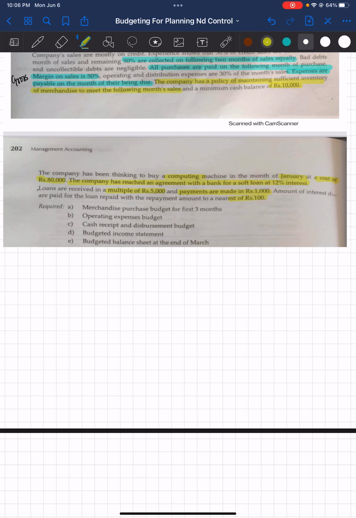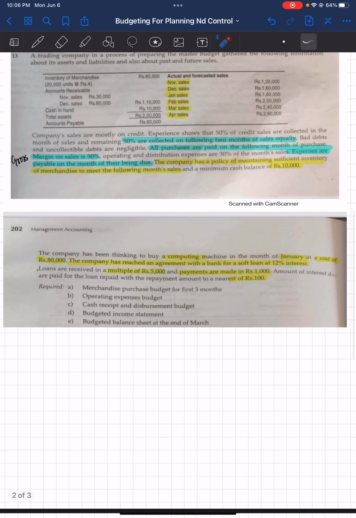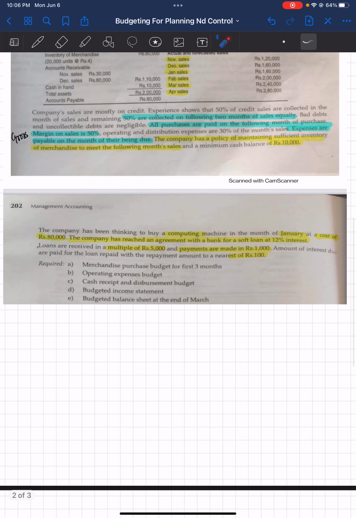Just for the sake of clarity, even if this is not mentioned, we make sure that we pay the interest on the amount of loan repaid, right? In addition, whenever you make the interest payment, it needs to be made to the nearest 100. That is, it should be a multiple of 100. So with this much information, we need to prepare the merchandise purchase budget, the operating expenses budget, the cash receipts and disbursement budget, the budgeted income statement, and the budgeted balance sheet.